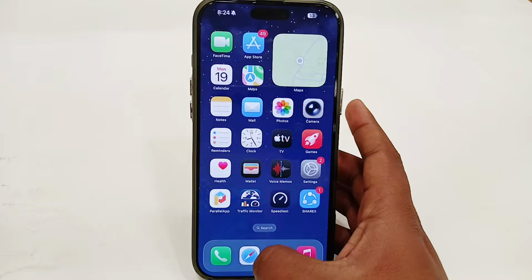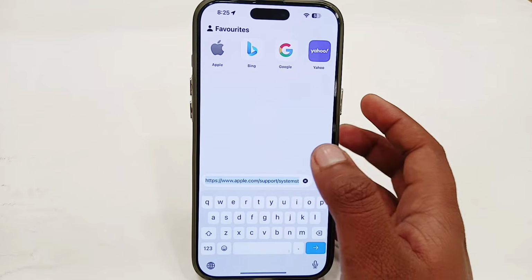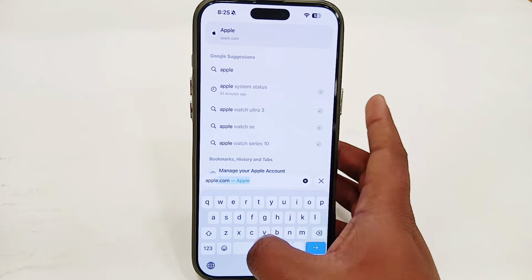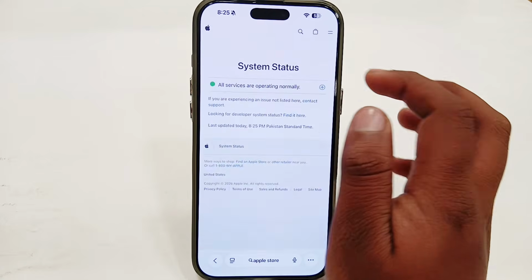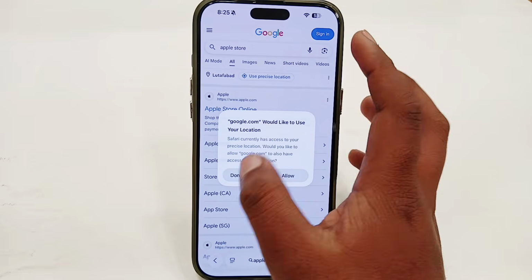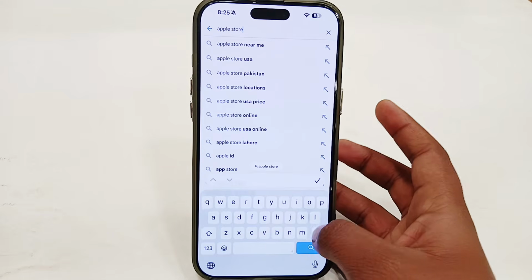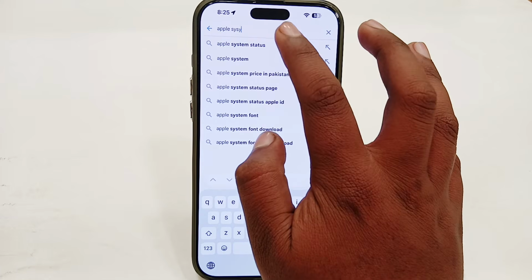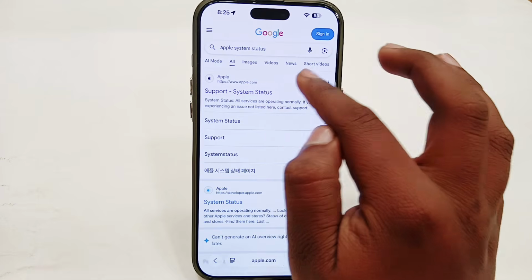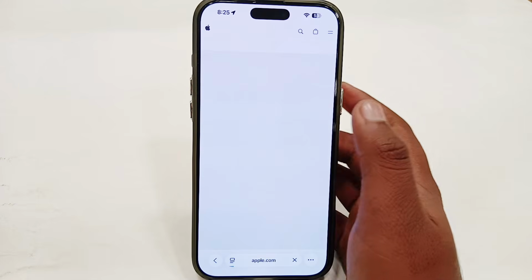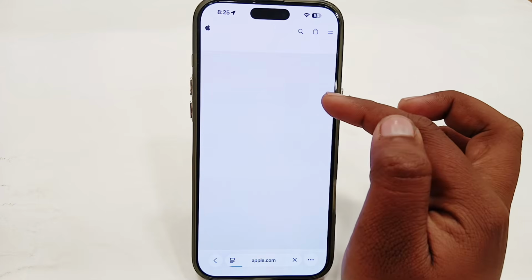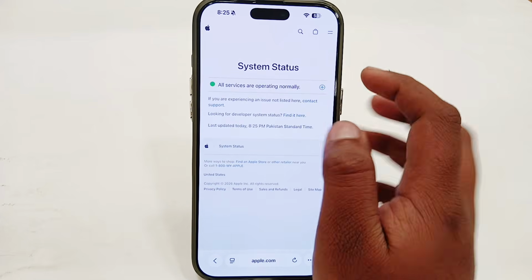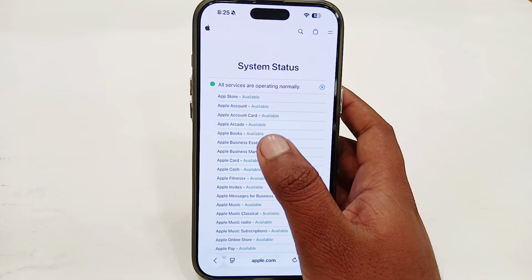So just simply open your Apple Support app or your Apple browser, and here just simply search for Apple system status. Open the first website from here, and here just tap on the plus option, and you will see all of Apple services.